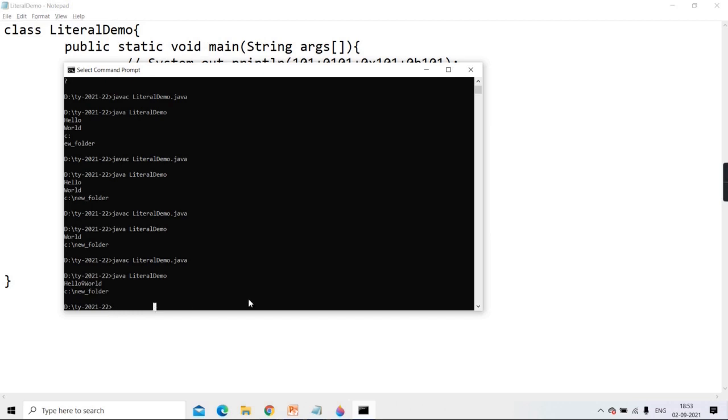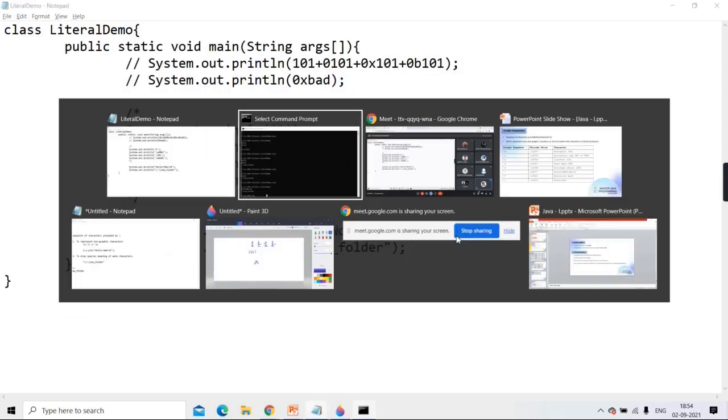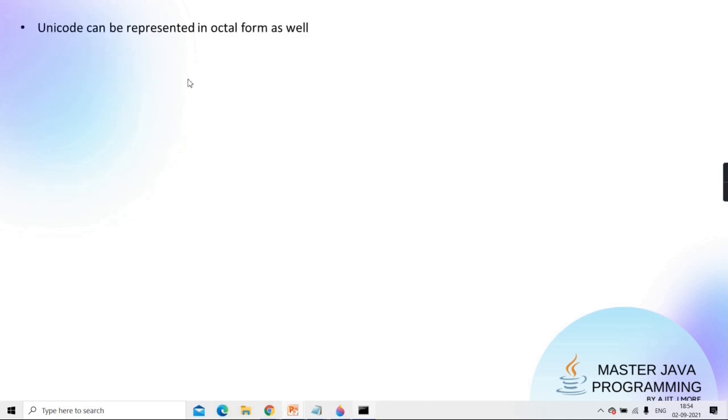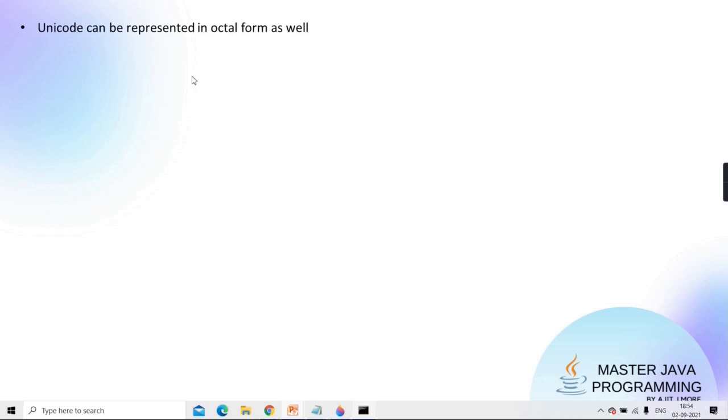But when the same string is sent to the printer, it will have an effect. This string is now sent to the monitor, but you can send it to the printer also. So there the form feed will have an effect, on the printer only. Okay. So hope that part is clear. Then the last part, which I already told you, can we represent all these Unicodes in octal form also?